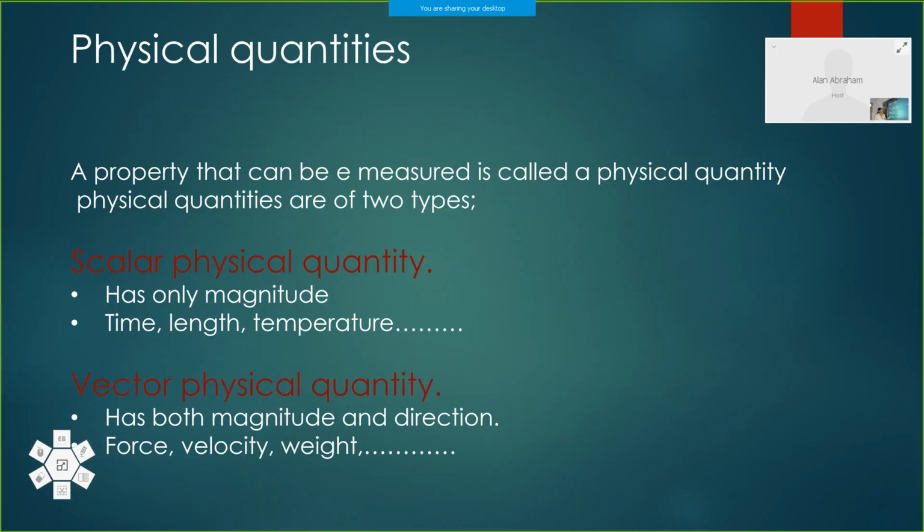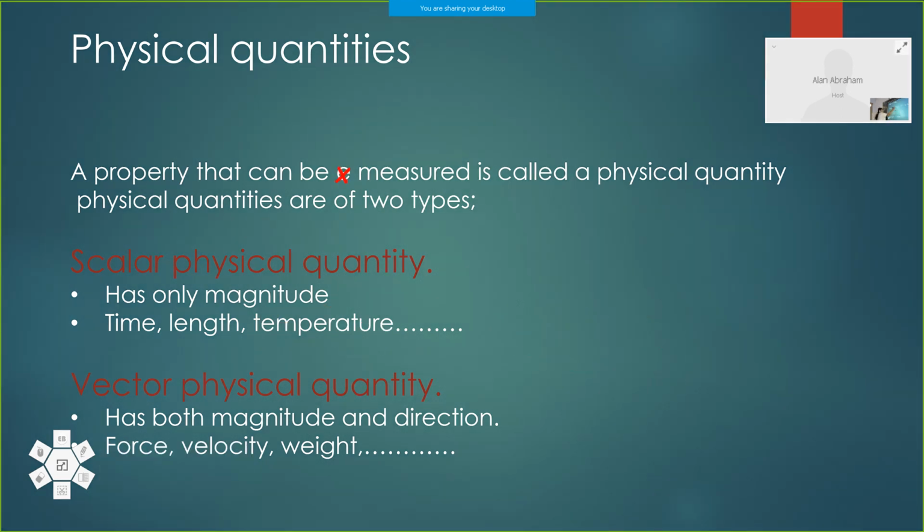So a property that can be measured is called a physical quantity. Physical quantities are of two types. One is scalar physical quantity, and the other is vector physical quantity.